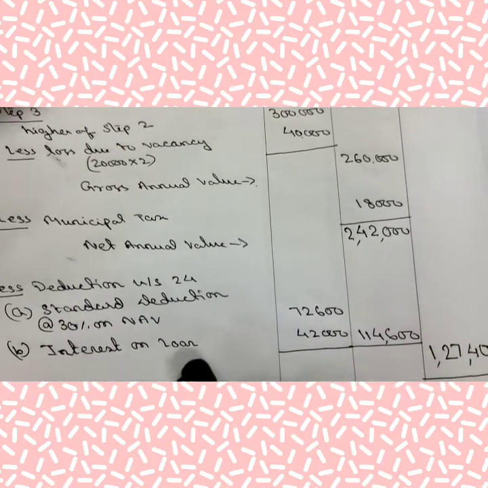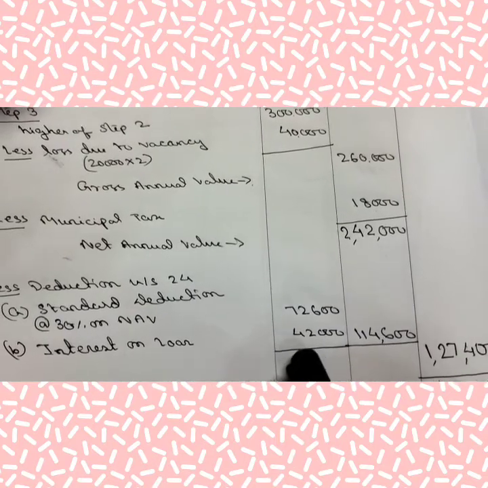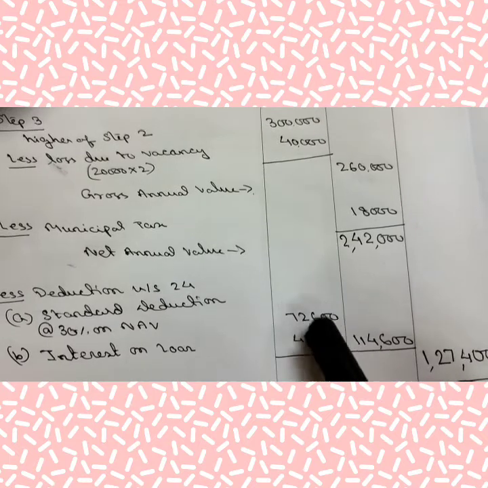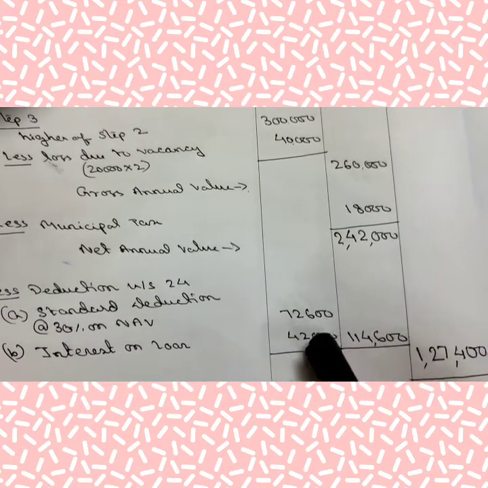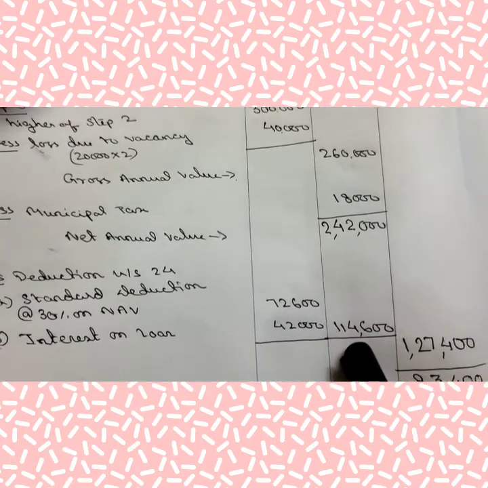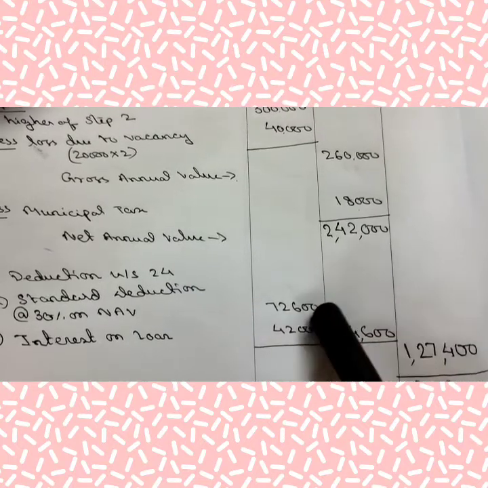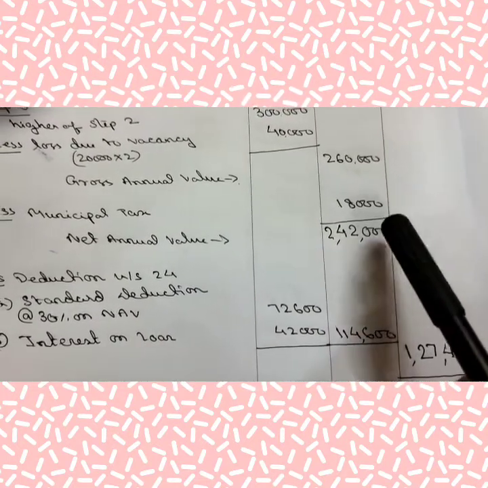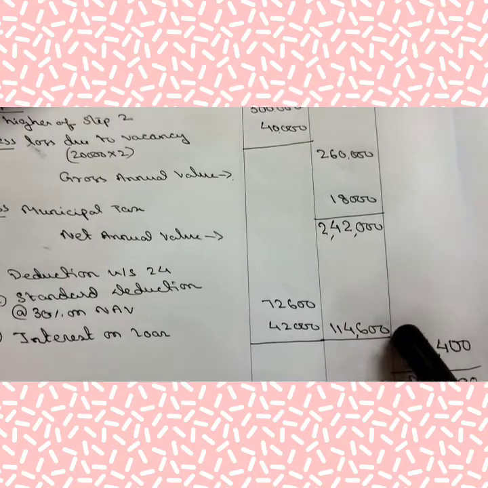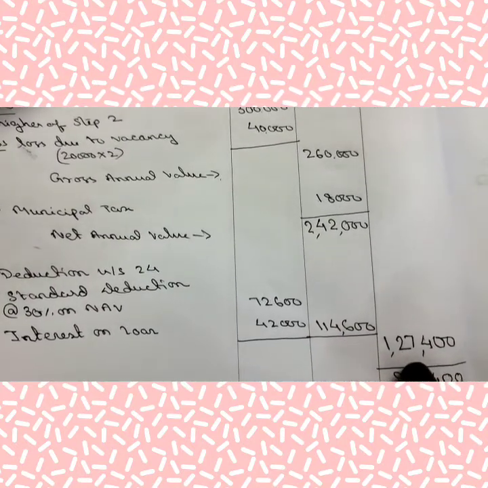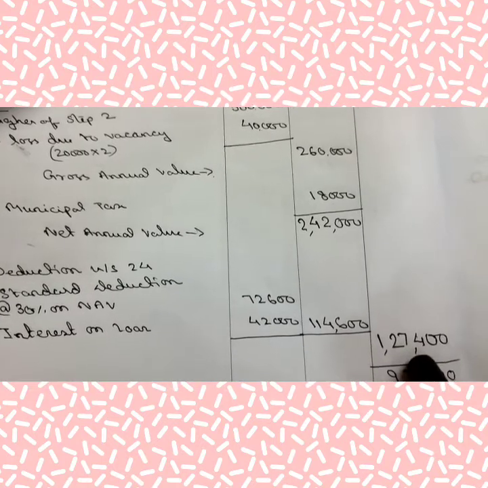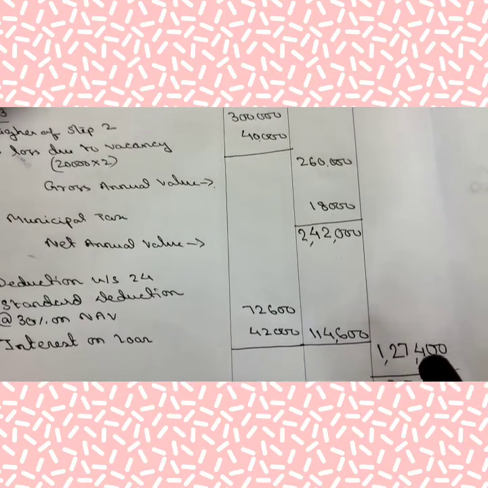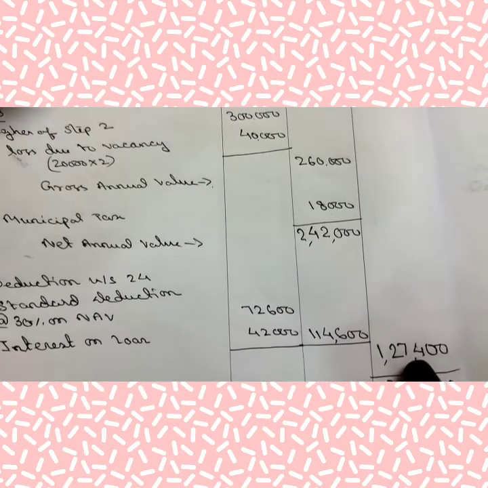And interest on loan is also given in the question, that is 42,000. So we are adding this to the deductible part and it will come to 1,14,600. This is the total deductible amount. So from the net annual value you have to deduct this 1,14,600 and it comes to 1,27,400. This amount is the income from the second house, that is the Kolkata house.